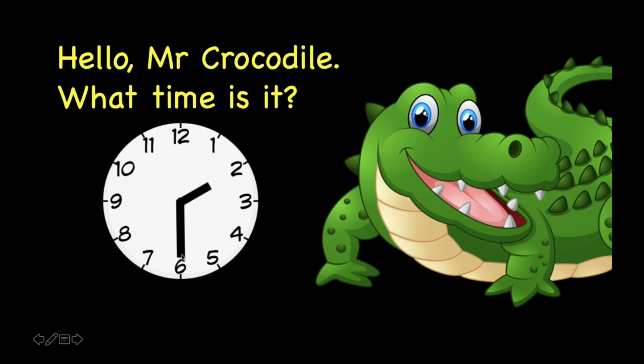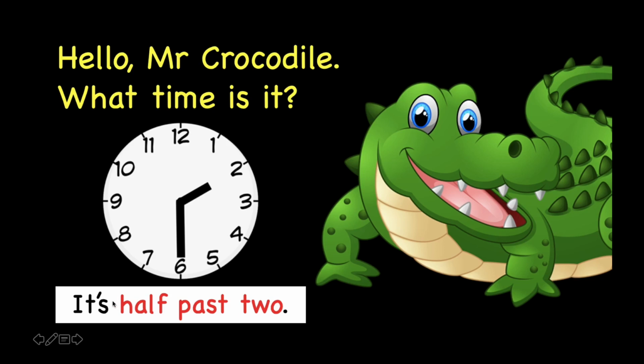It's similar to the one before. Correct. We use half because there is a 6 here and the short hand is pointing at 2. So we say it's 2:30. Great.